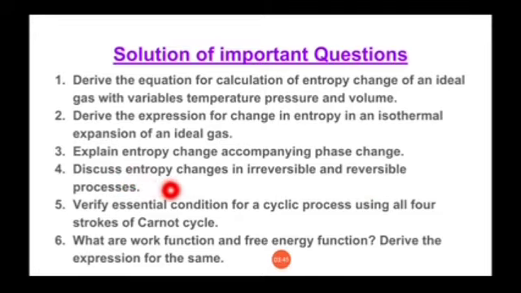So students, it's a 3-mark question. Fifth and the most important one, verify essential condition for a cyclic process using all 4 strokes of Carnot cycle. Students, this is the most important 10-mark question of this unit, so you must prepare that.